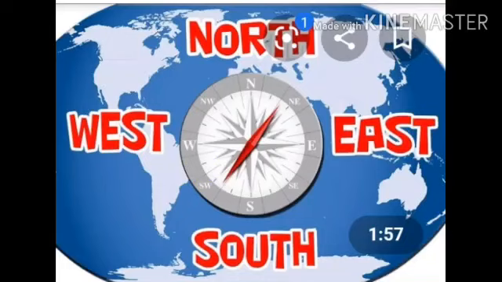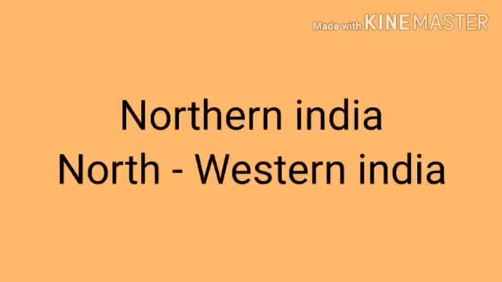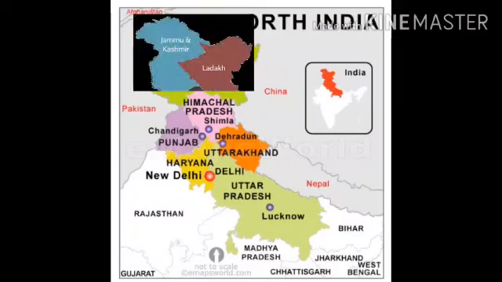The area which belongs to the north side is called northern part of India. South side is called southern part of India. East is called eastern part of India. And west is called western part of India. Okay children, today we will cover northern and northwestern part of India. In North India we have